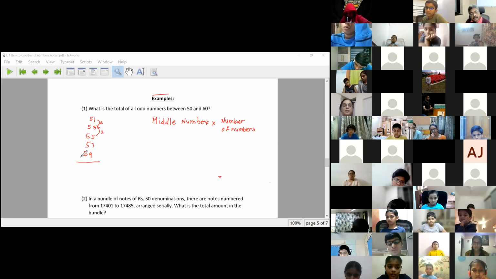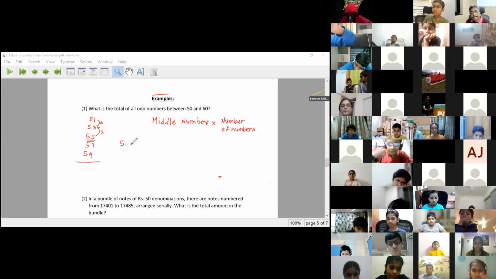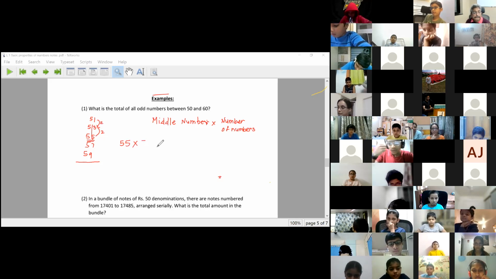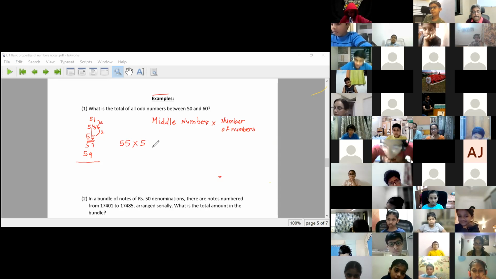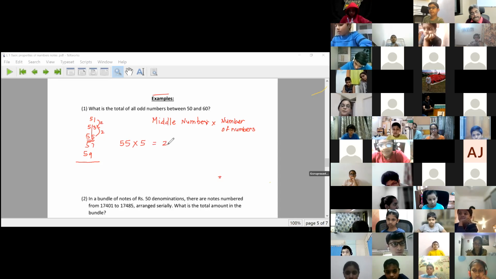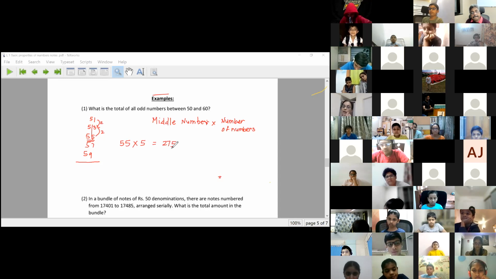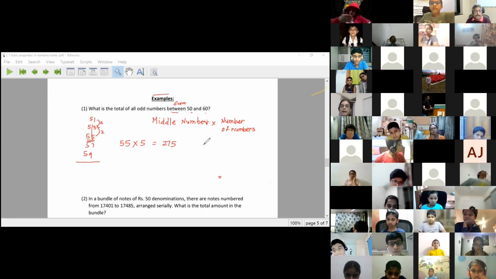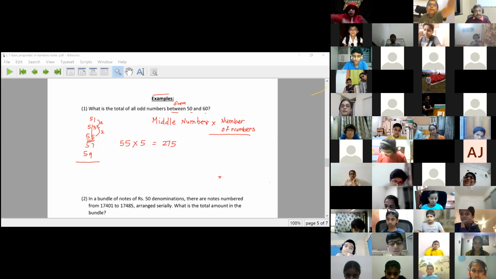Now, what is the middle number of this series? 55. And how many numbers are there in this series? 5. So the answer for this will be 55 multiplied by 5, that is 275. The sum of all odd numbers between 50 and 60. If it said from 50 to 60, the answer would remain the same because 50 and 60 are even numbers. So odd numbers will come from 51 to 59. The formula is middle number into number of numbers.